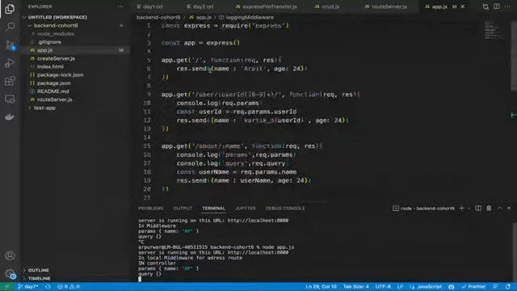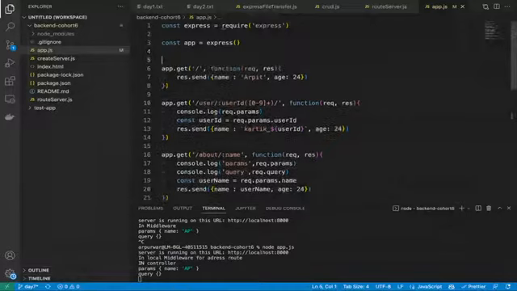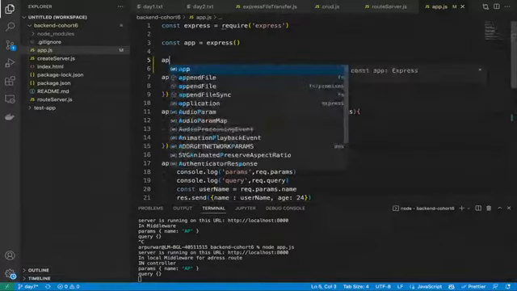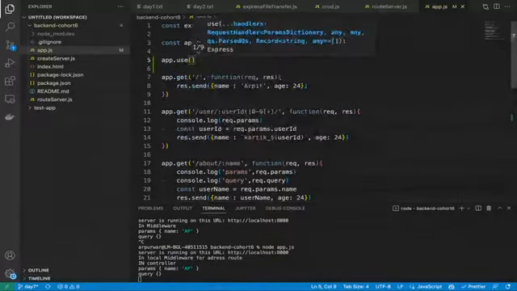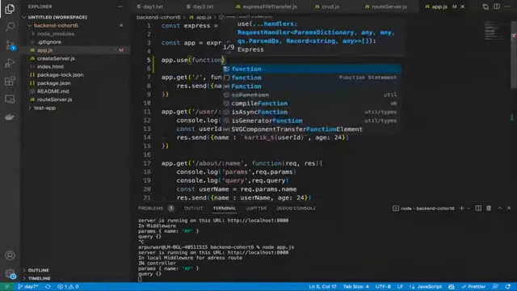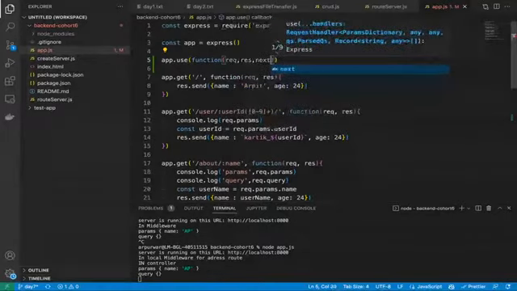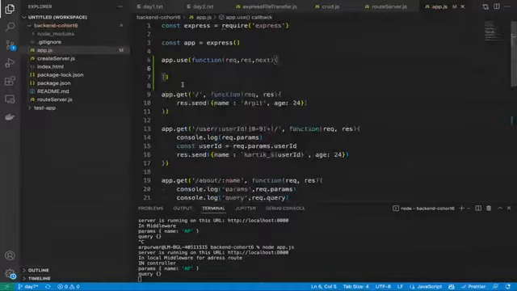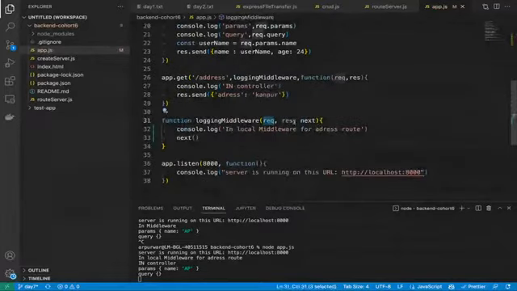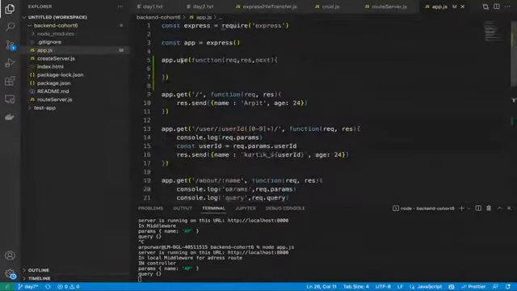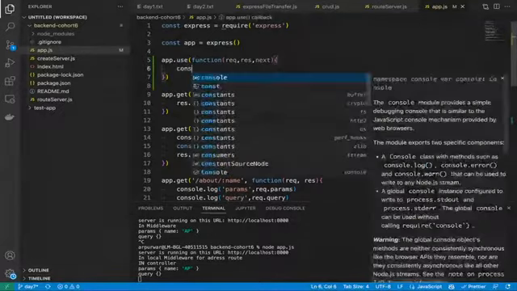Now we will create the global middleware, and for creating the global middleware we have to use app.use, and this middleware also has the same callback function, request, response, and next, as the other middleware has. This middleware also has three things: request, response, and next. But the earlier middleware we applied only for a specific route. But now when we are using app.use, all the requests will go from here.